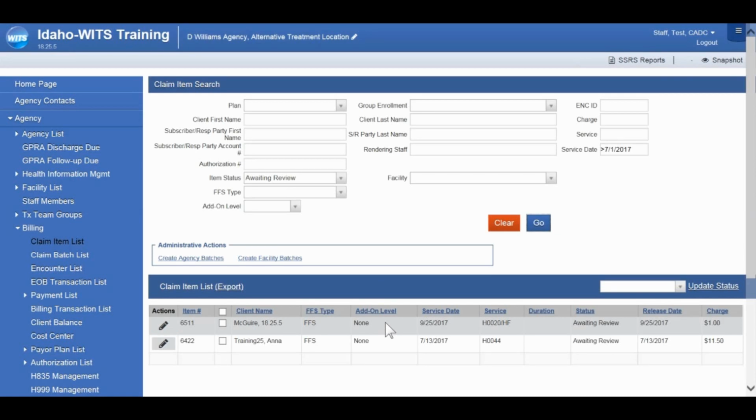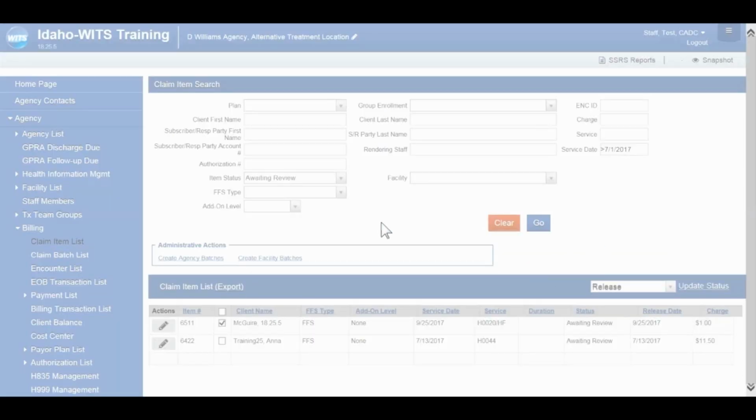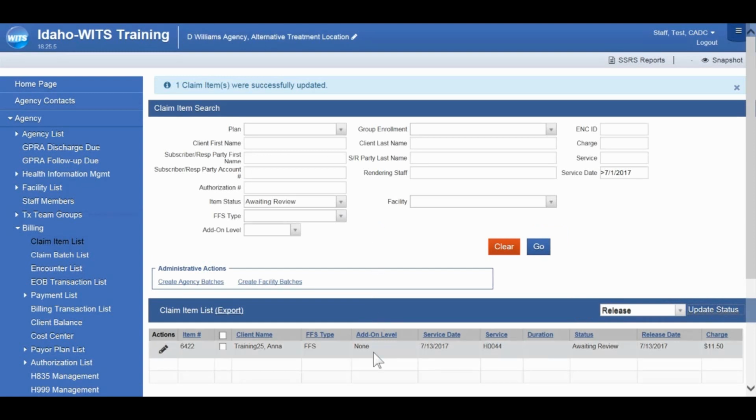So now we have the option to address any issues with the item. We can reject that back out to the encounter screen if we need to. You can hover over the profile here, but once all issues have been addressed and you're ready to release that again, it's the same process. You indicate that with the checkbox, click that drop down to release, and then update the status. And that'll put that item back in a status of released.